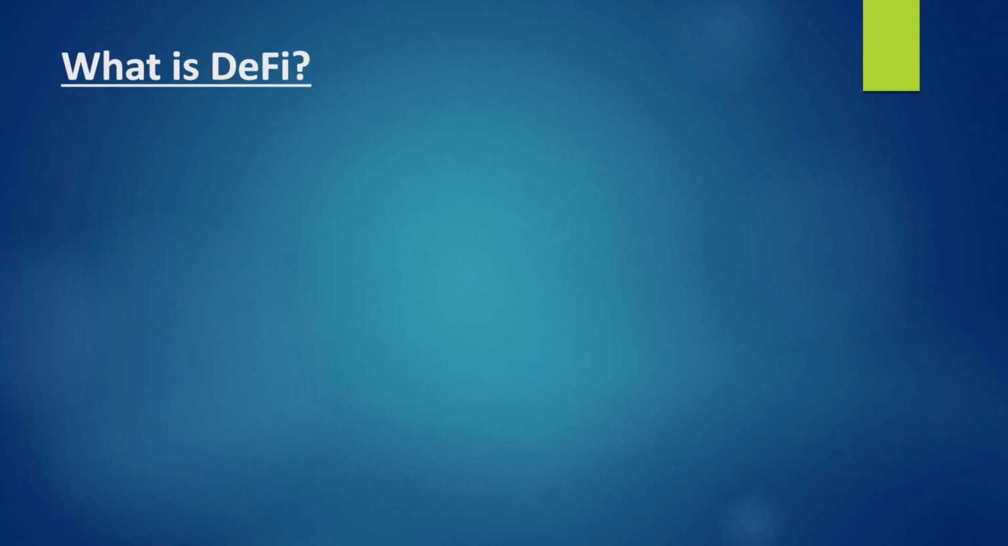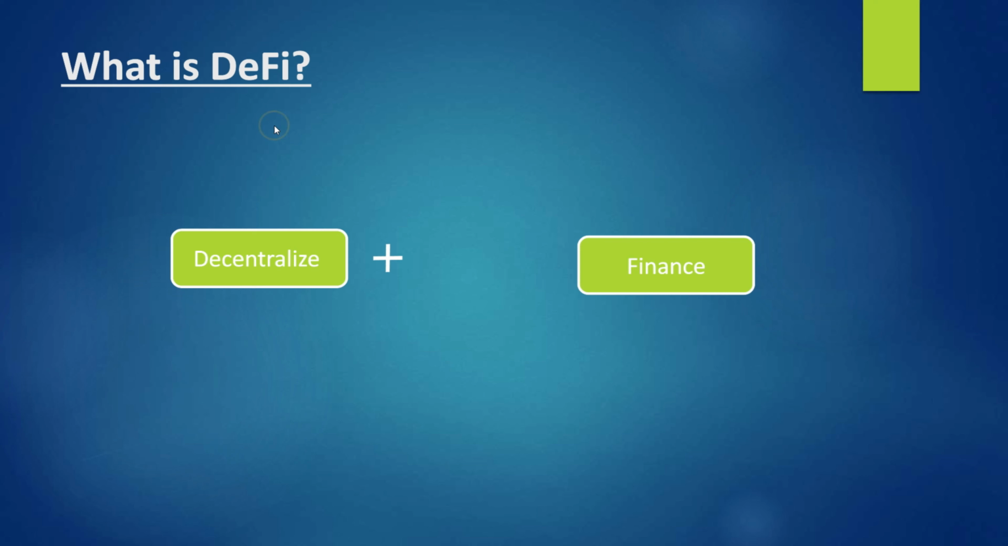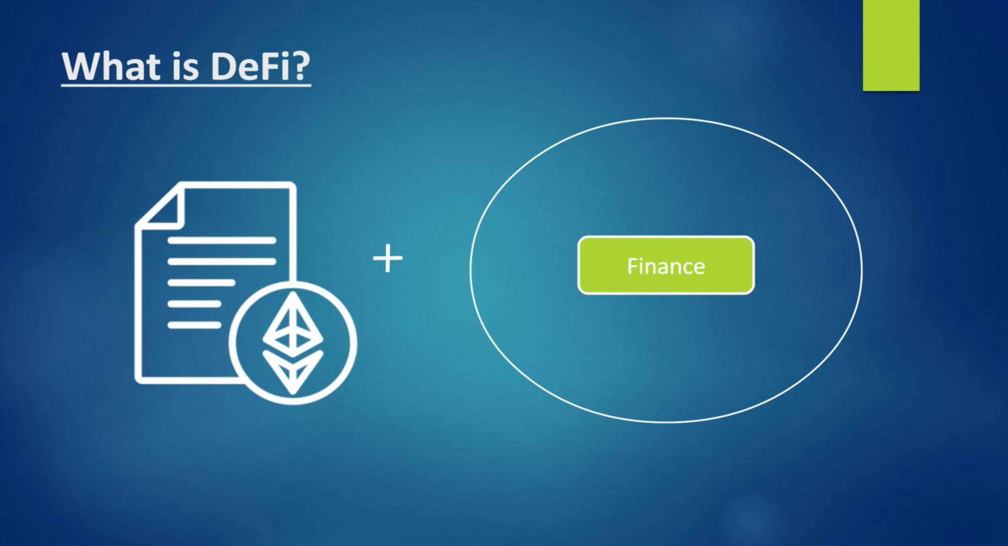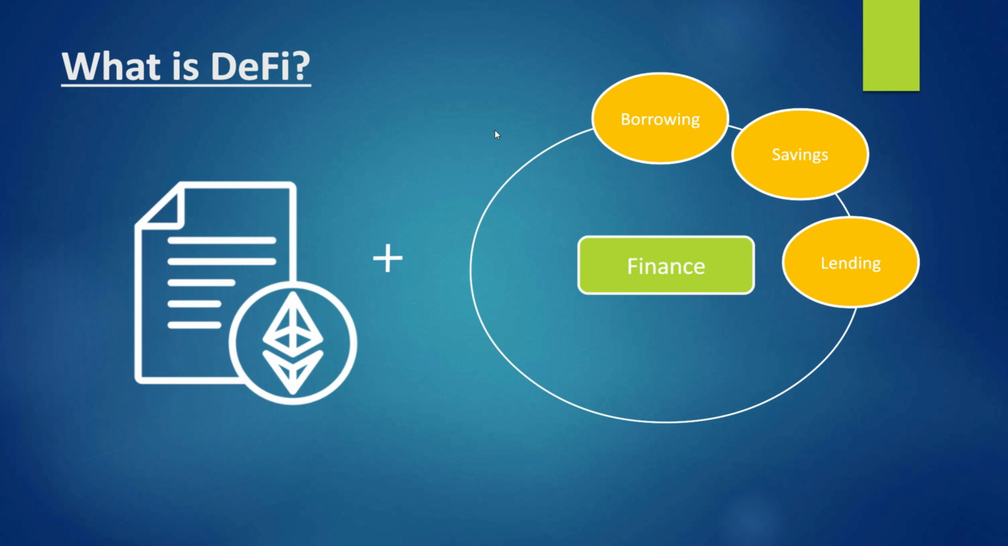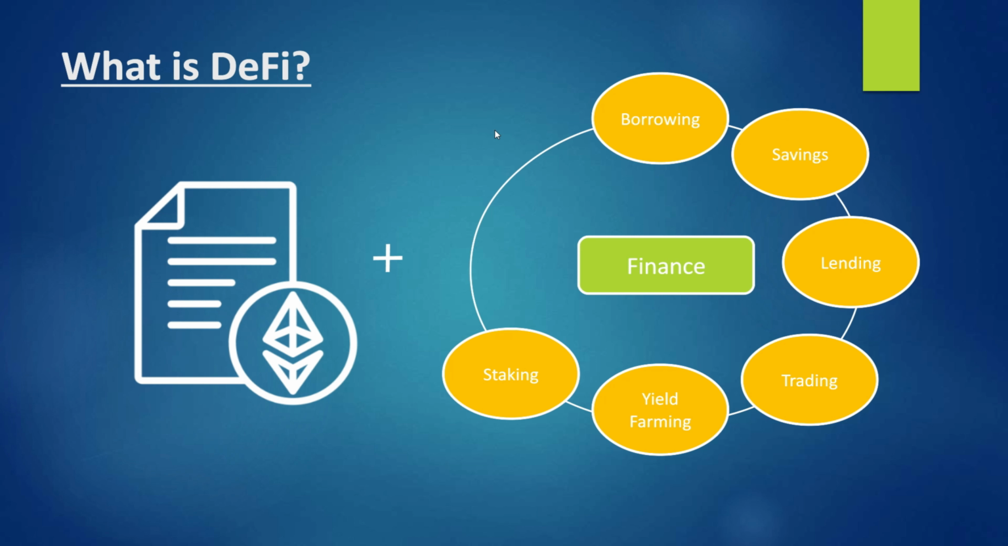Let's talk about DeFi. The full form of DeFi is Decentralized Finance. And why do we call it decentralized finance? Because we are using smart contracts to do all the financial operations. And what are those financial operations? Those are borrowing, saving, lending, trading, yield farming, staking, flash loans, insurance.